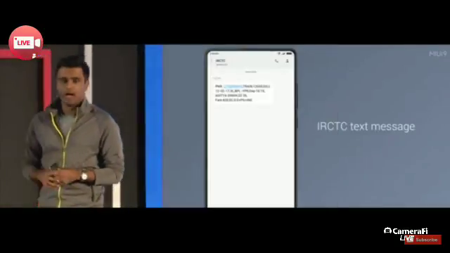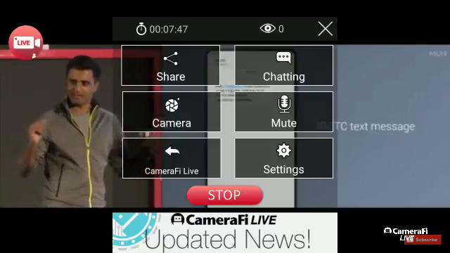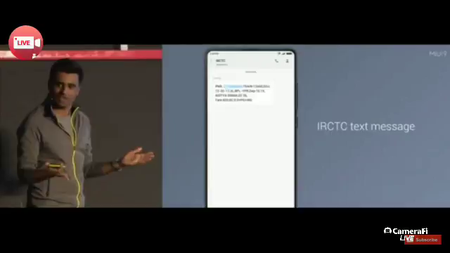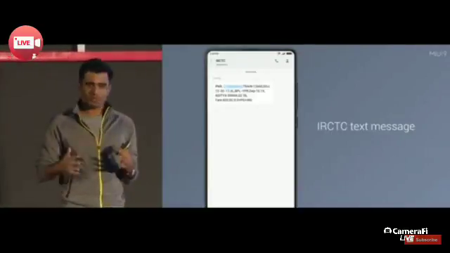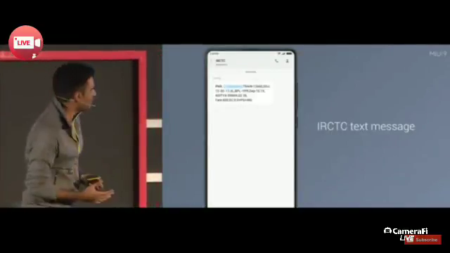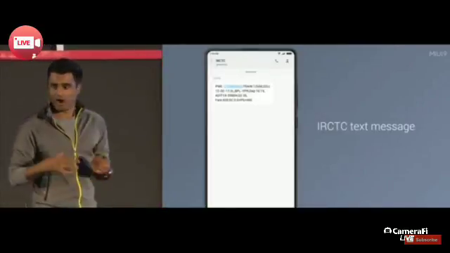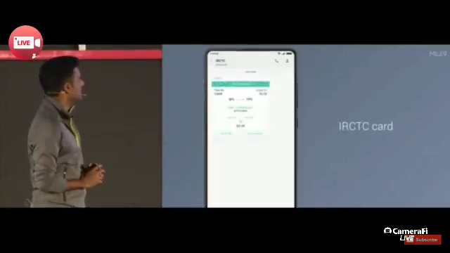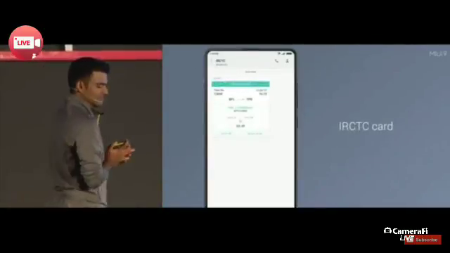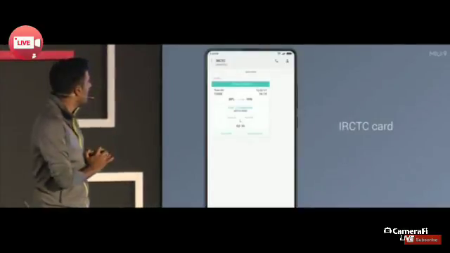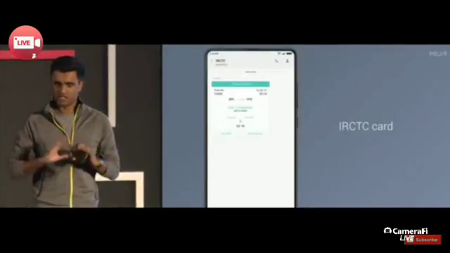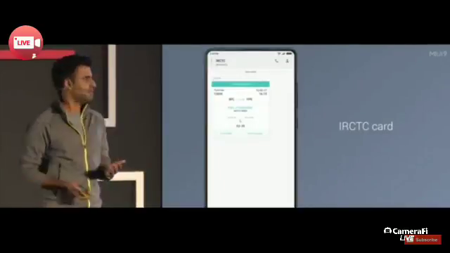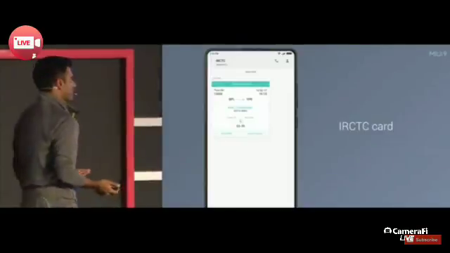Just to refresh your memory, I think almost everybody here has probably taken a train before. You're probably familiar with this text message that you get, which has all the information that you need, but since it's comma delimited, can be a little difficult to actually read. So in MIUI 9, we've made this much, much better. So this is all the same information, except you can actually find the things that you want. It's laid out to look like an actual ticket.